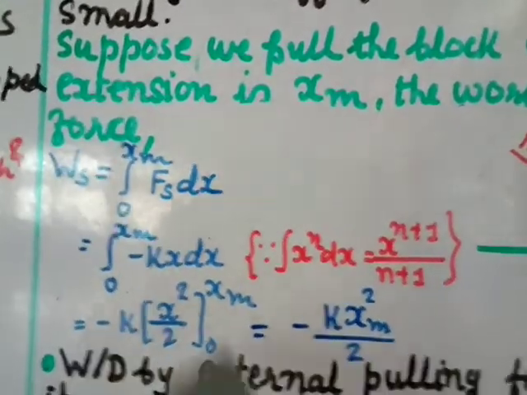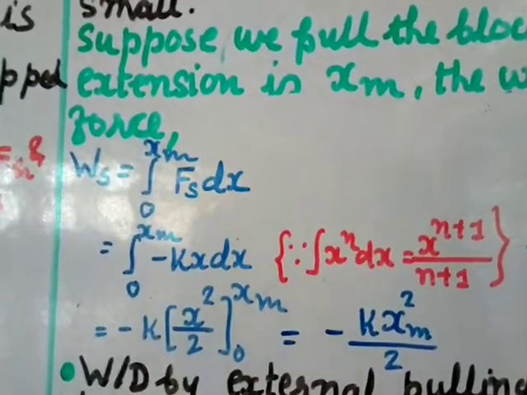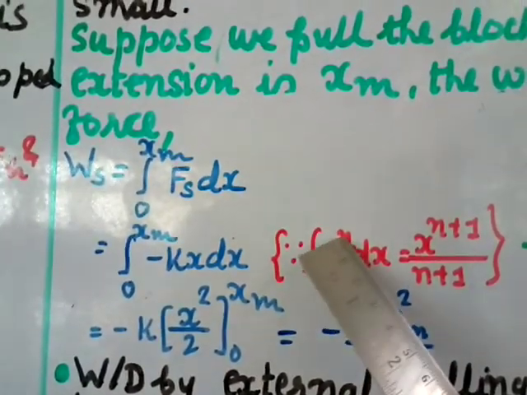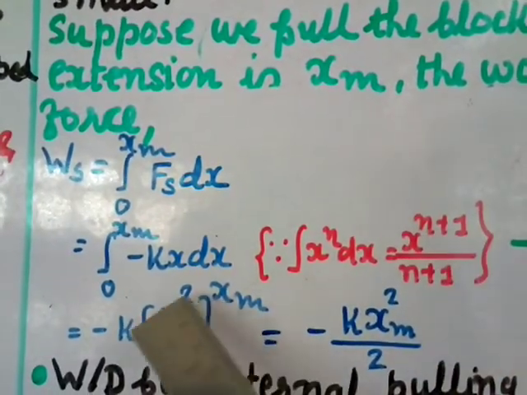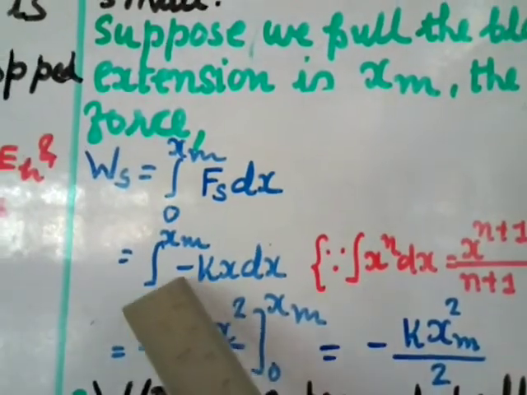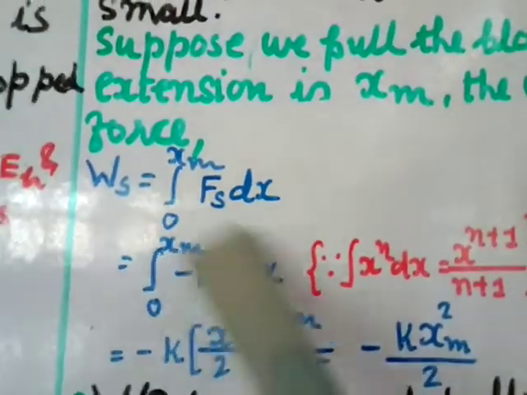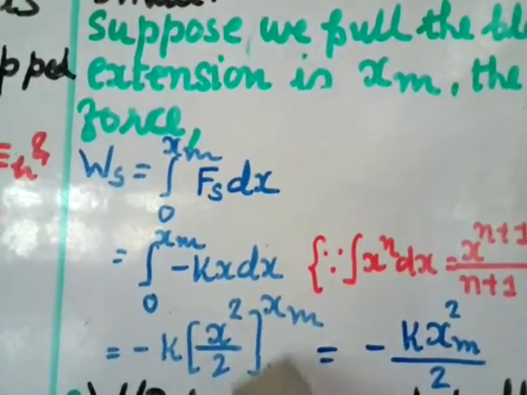Here k and the minus sign are constants, so take them out and integrate x power 1. Instead of n it is 1, so 1 plus 1 is 2, and divided by 1 plus 1, that is 2. So the integral of minus kx dx is minus k into x square by 2, with limits from 0 to xm.